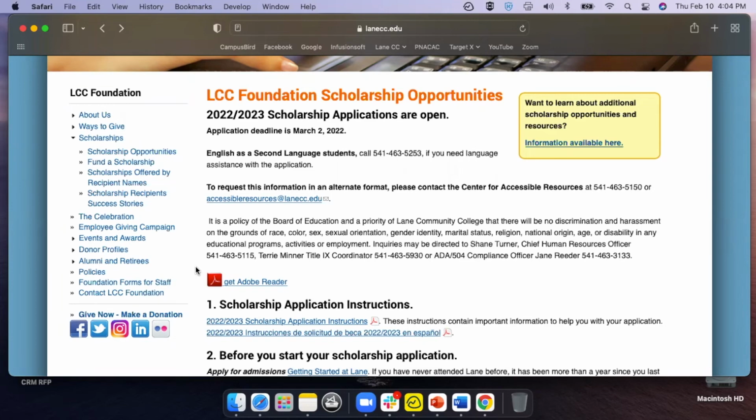The other question I get a lot is, is there a limit to the number of scholarships a student could potentially get? So if they got one or two, would the foundation look and say, this person's already got enough, we're going to give it to someone else? I don't think that they approach it that way. I think there may be some students that have a handful, and some of them could be like $100.